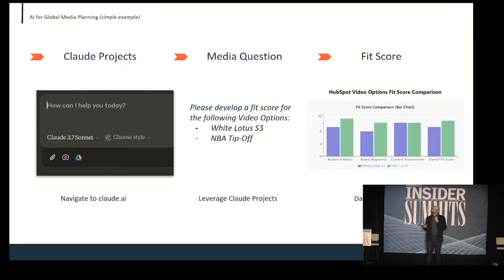So this would be exactly how we used it to at least start the conversation to determine how we should plan and why. If we mosey on over to navigate to Claude.ai, you imagine you're within the project. So the Claude project knows who the target is. And we simply ask one question.